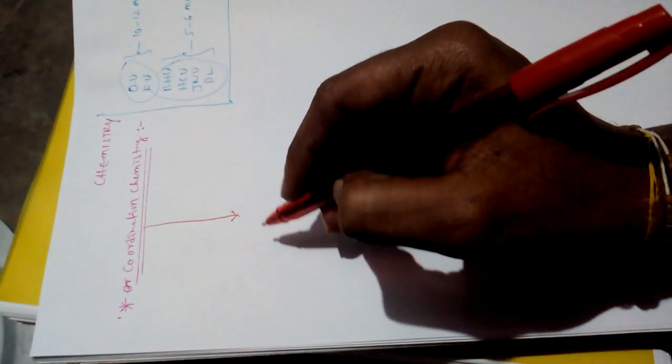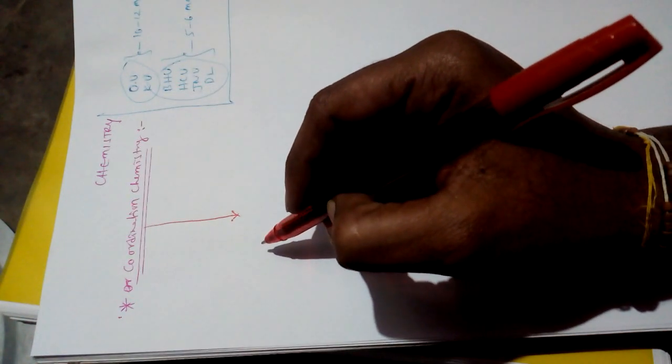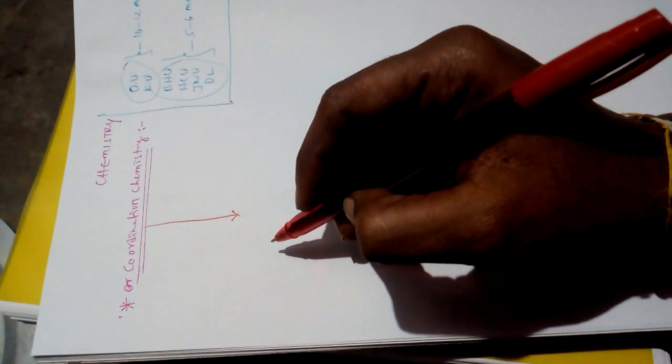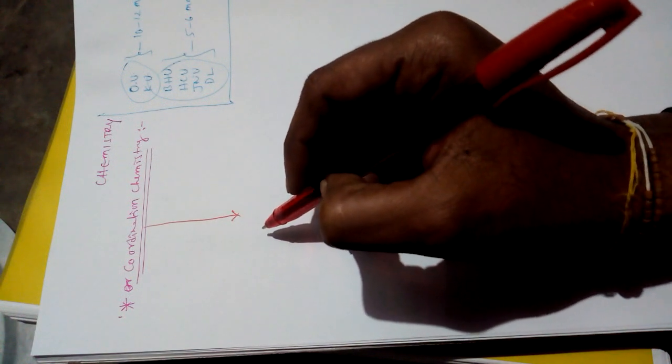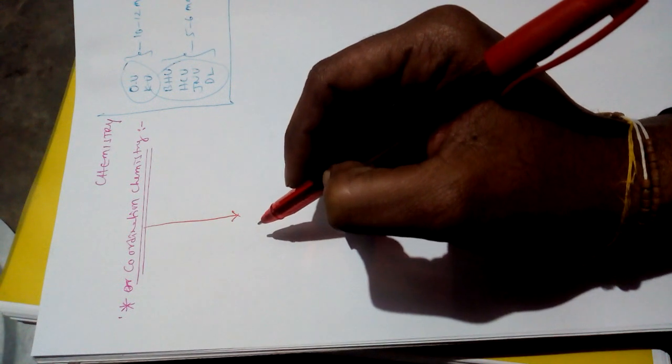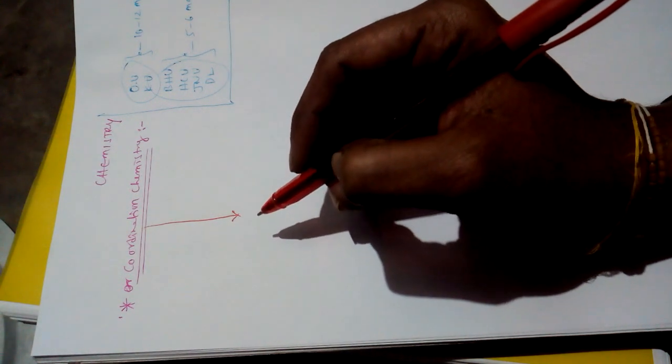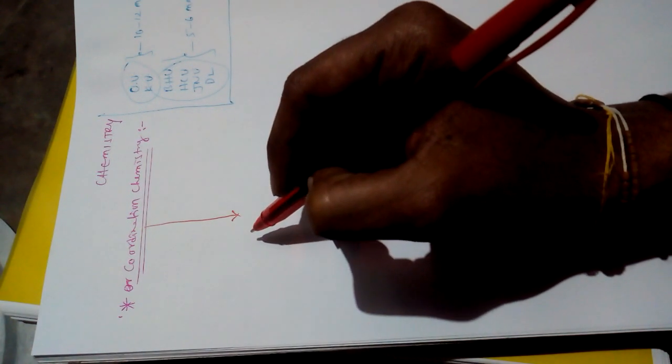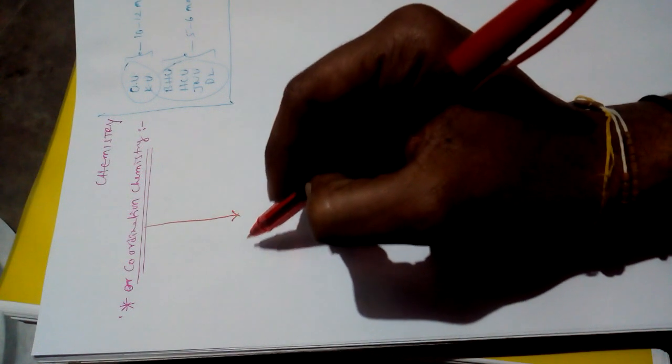So when we are discussing any topic, we just need to know the fundamentals regarding the topic. So what are the fundamentals here? First of all, we need to know the definition. What is the definition of coordination chemistry? Actually, coordination chemistry deals with, it explains, properties of transition metals. Transition metal means nothing but metals that come under d-block elements and f-block elements.